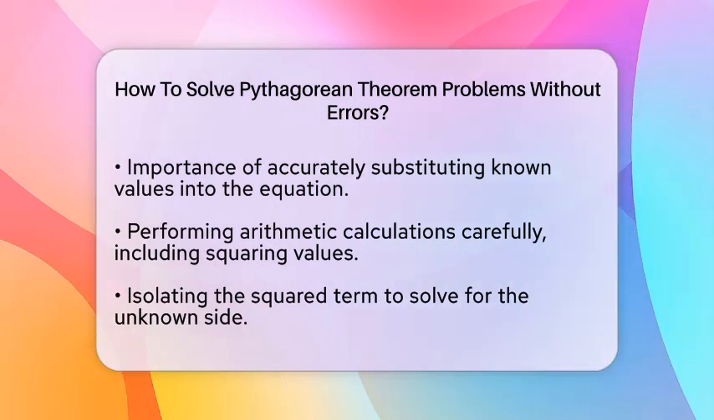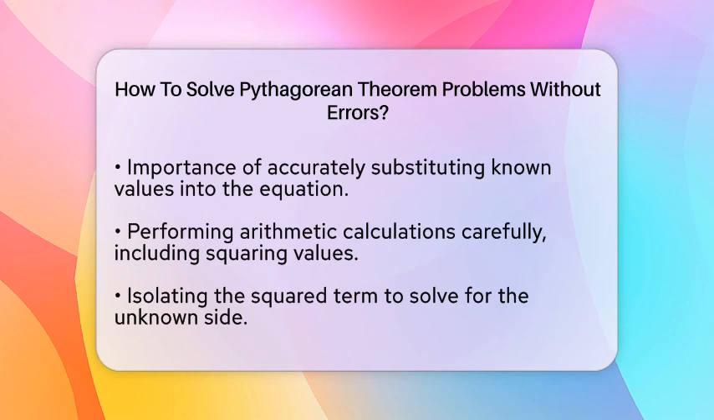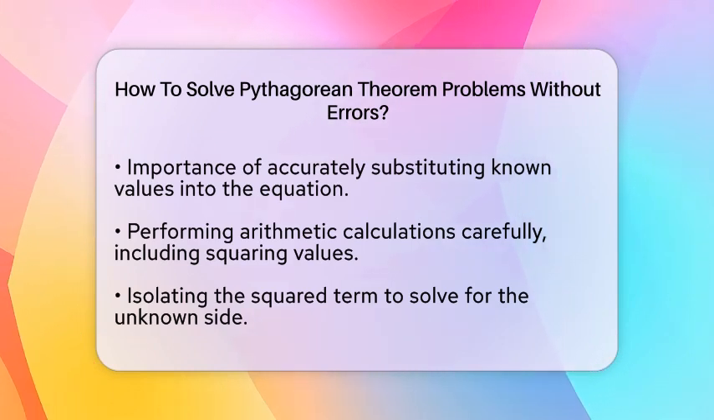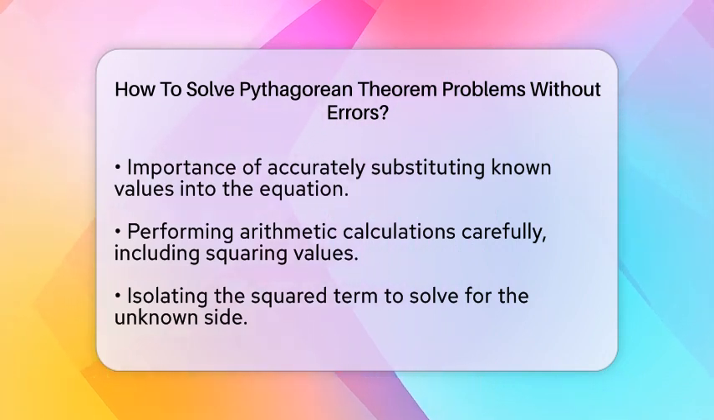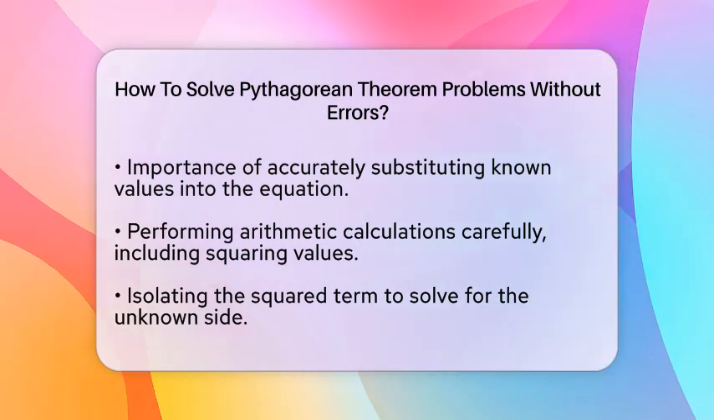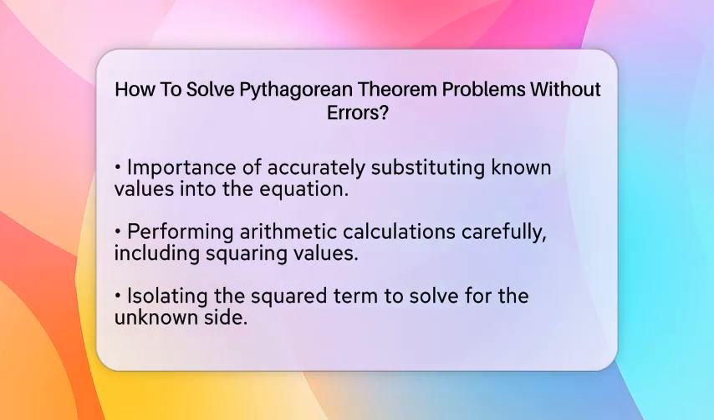Once you have done that, it is time to solve for the unknown side. Isolate the squared term you need to find. After that, take the square root of both sides to determine the length of the unknown side. Always remember to take only the positive root since side lengths cannot be negative.